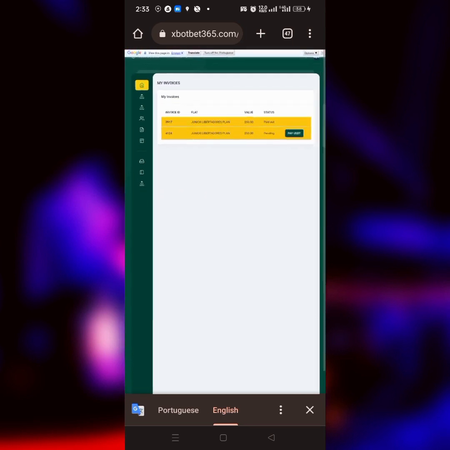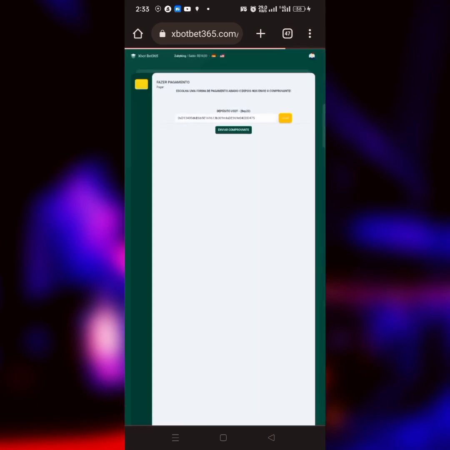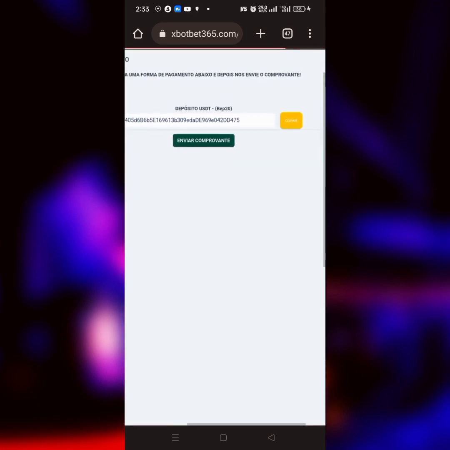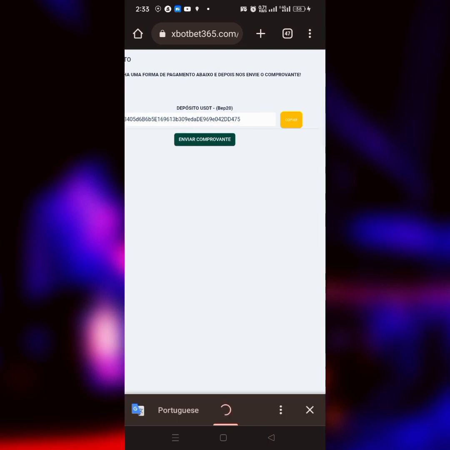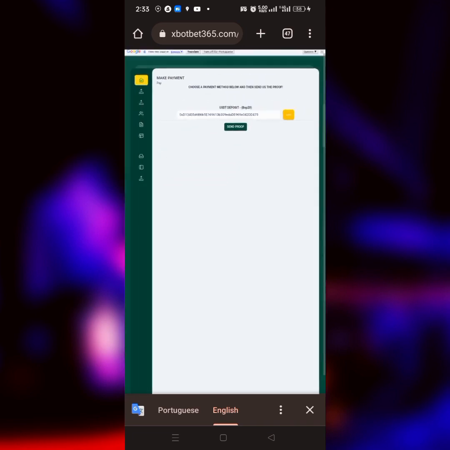So how do you do it? Click on this particular place that says pay with USDT, and it's going to give you a USDT wallet address. Take note of the network of the USDT. It is BEP20 USDT, a BEP20 USDT wallet address. What you have to do is copy this particular wallet address. This is a one-time payment address. Whenever you want to make another payment, make sure to come back to the account and get another payment address.